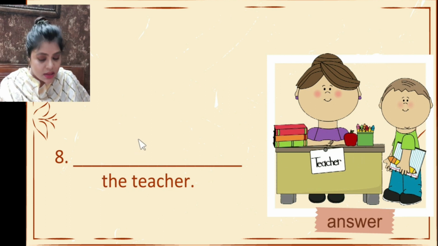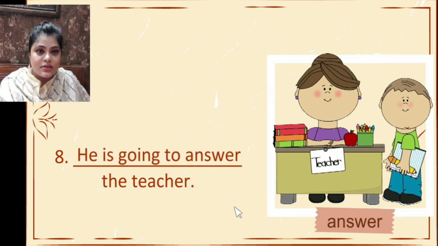He is going to what? Answer. He is going to answer the teacher. Let's see the answer here. He is going to answer the teacher. Okay, isn't it very easy?